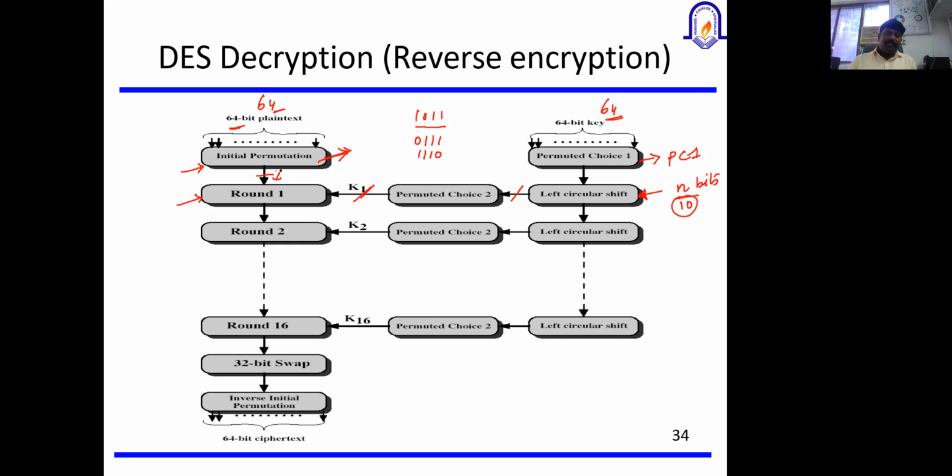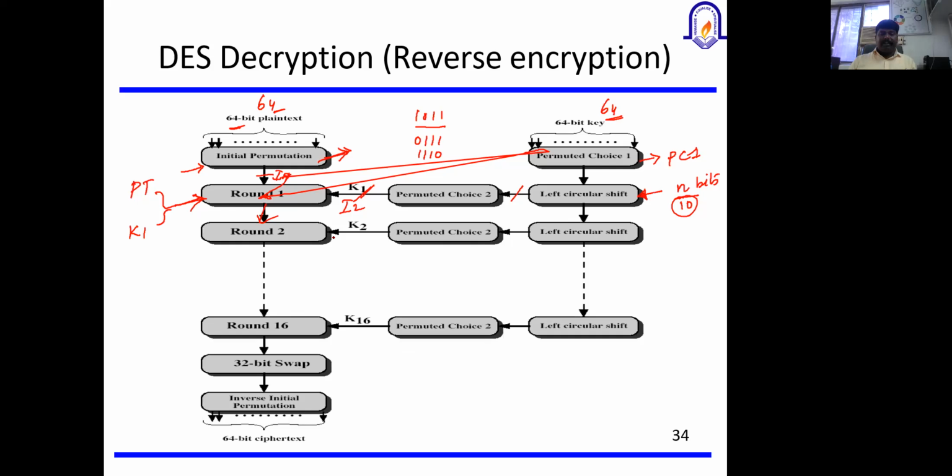So this is my input 1, and this is input 2 for this round function. The round function will accept the plain text as well as K1 as the input, and that will produce some output.